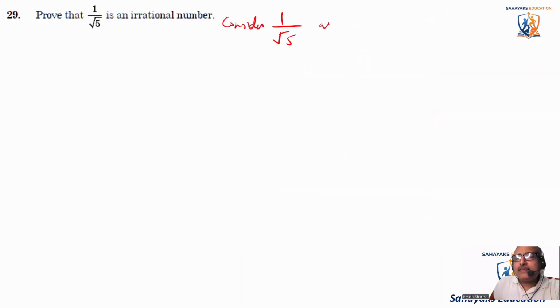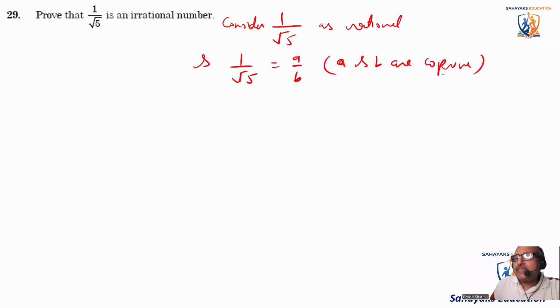So 1 by root 5 is equal to a by b, where a and b are co-prime, that means there is no common factor of a and b. Now let's cross multiply. So it becomes b is equal to root 5 a. Let's square both sides. So it becomes b square is equal to 5 a square.